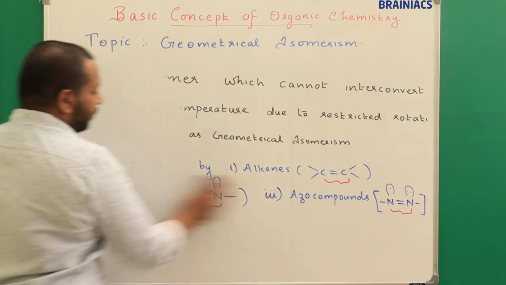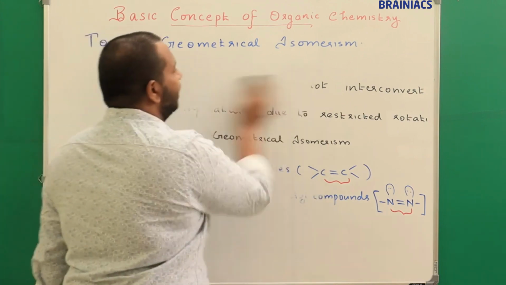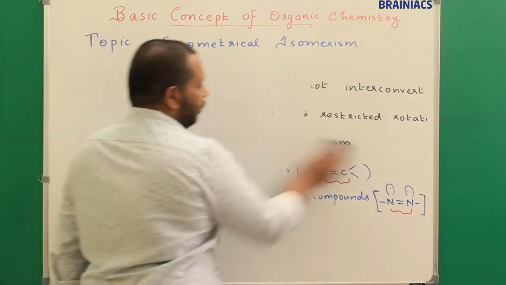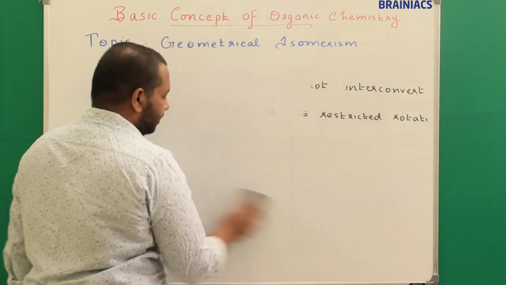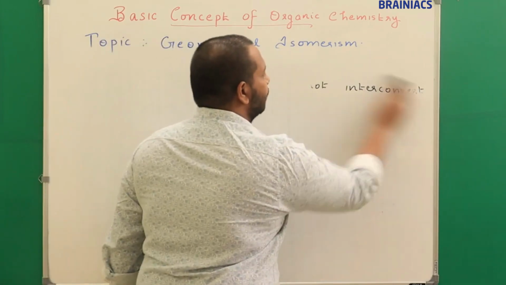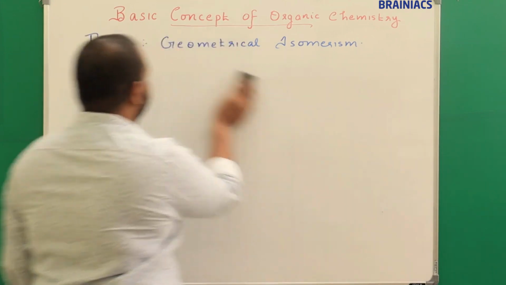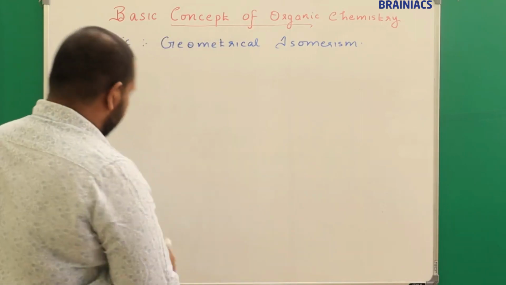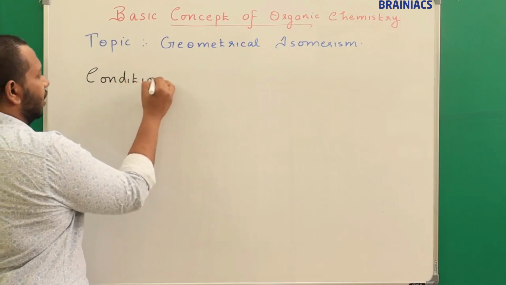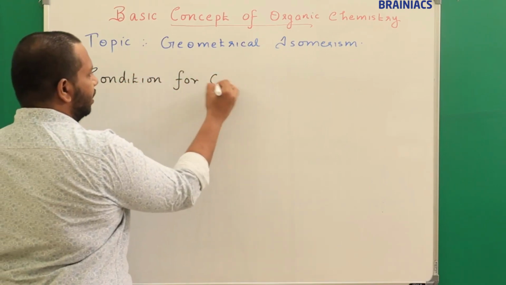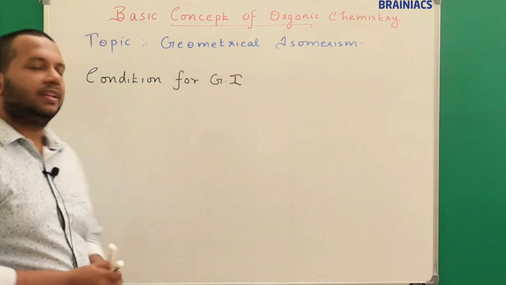Now, first of all, what we are going to learn here is the condition for geometrical isomerism. If you have a double bond, it does not mean that the compound will exhibit geometrical isomerism. There are certain conditions that we will try to see first. So my heading is, please note down the heading, condition for geometrical isomerism. I will write here condition for GI. It's a short term for geometrical isomerism. Please use GI. GI means geometrical isomerism. So let's see the condition.